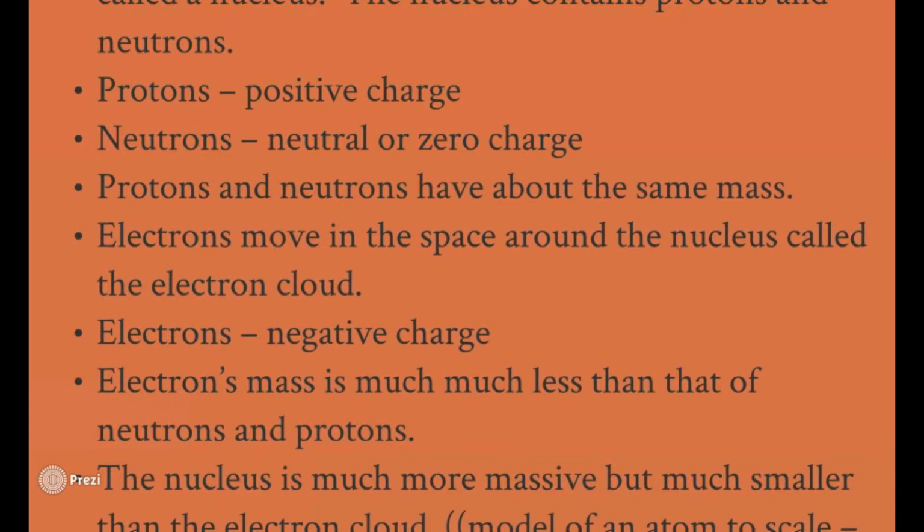The electron's mass is much less than that of neutrons and protons. They have to be, because one, they're moving that fast. And they also, we like to depict them as a lot smaller than they really are. So electrons are small, protons and neutrons are almost the same size. One's a little bit bigger than the other. That's where I get to mind-blowing people.